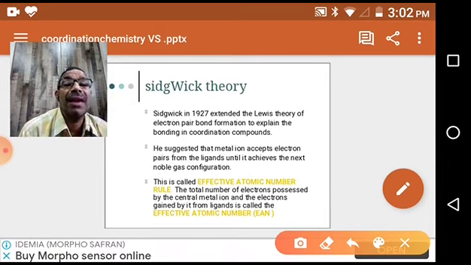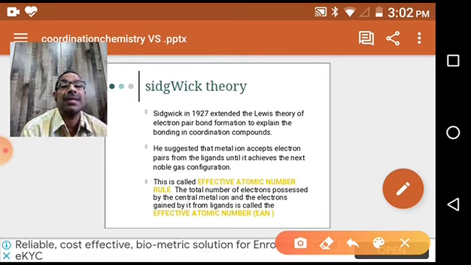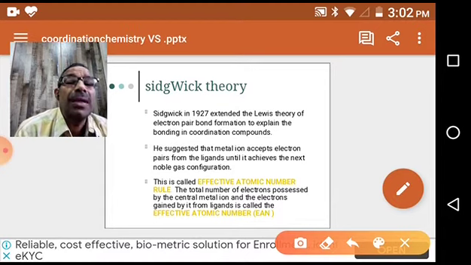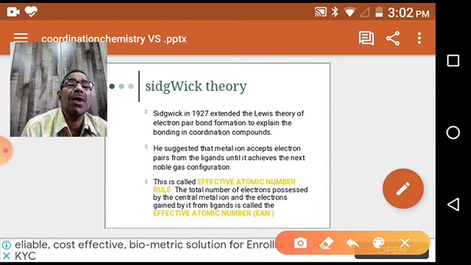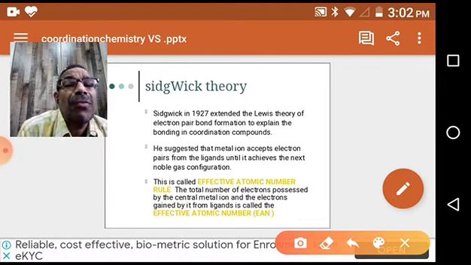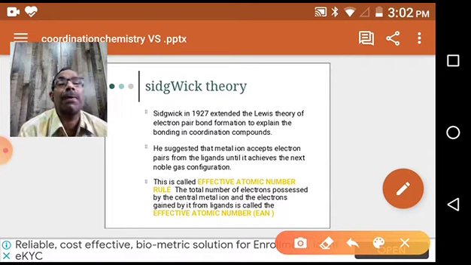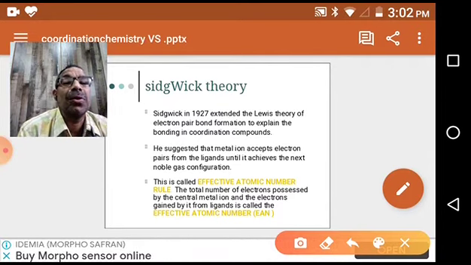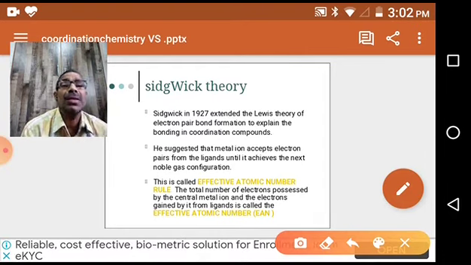Each ligand, we know, is capable of donating at least one pair. In the case of a bidentate ligand, we have to take 2 pairs. For a polydentate ligand, the electrons accepted from that ligand depend upon the number of electron pairs donated. For a monodentate ligand, it is 2, whereas for a bidentate ligand it is 4.